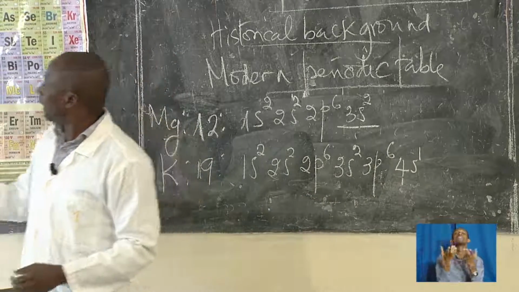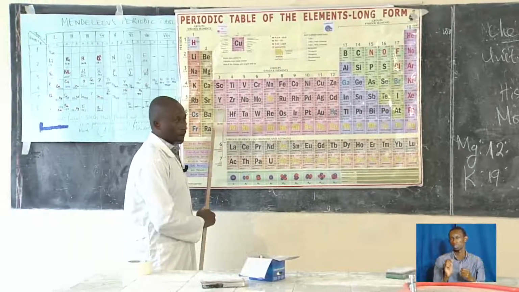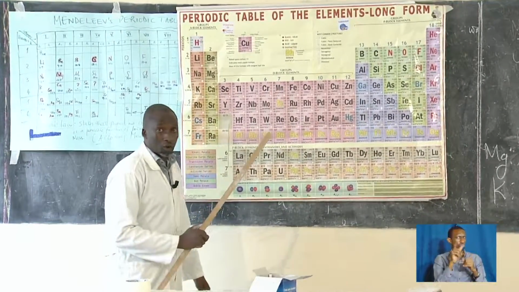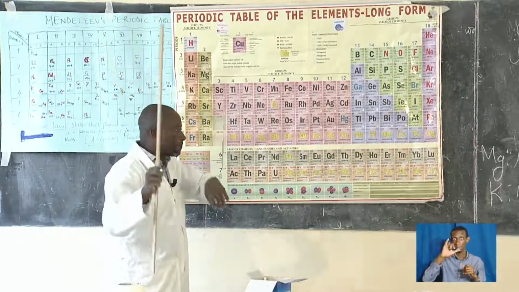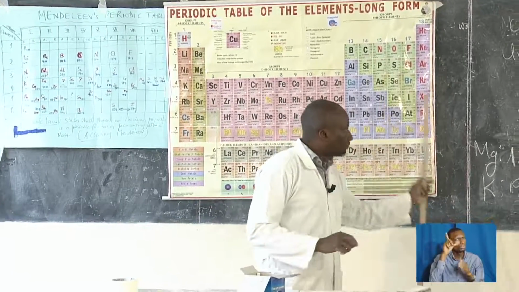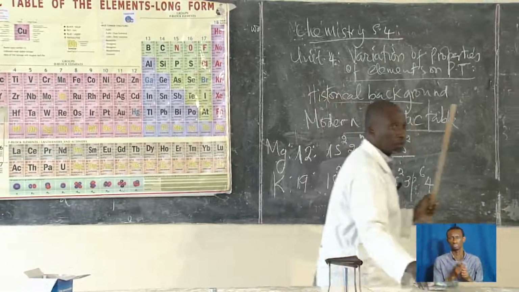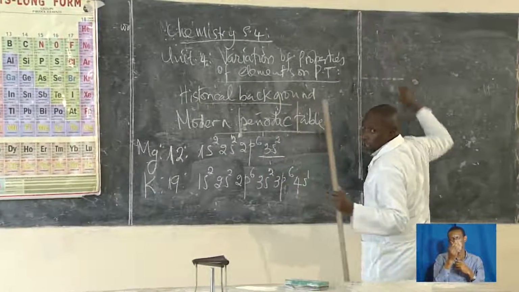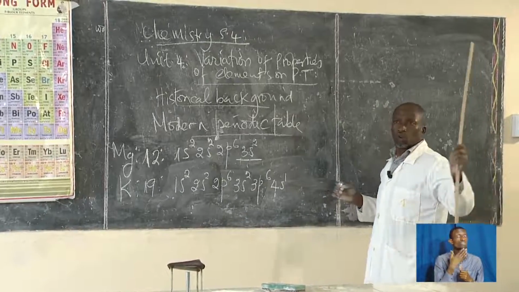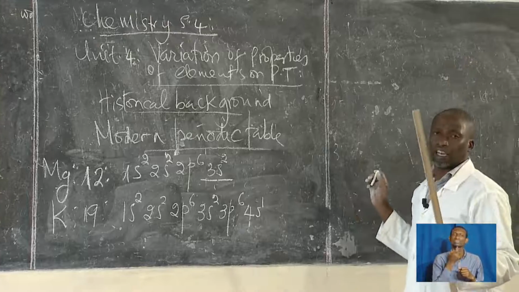So you can write the electronic configuration of any other element here. When you are writing it, please remember the Aufbau principle, the filling of these orbitals. Put it aside so that you don't make any error.